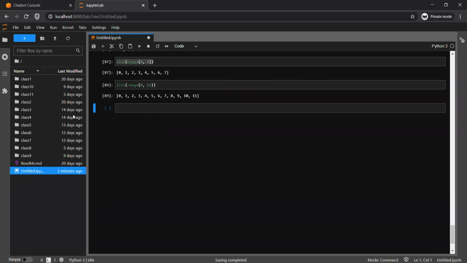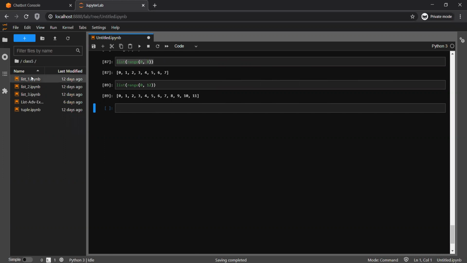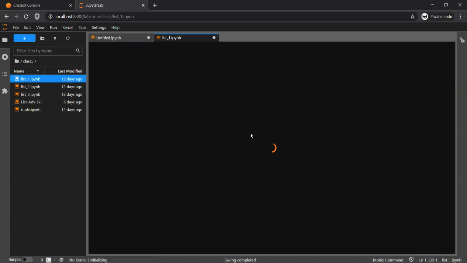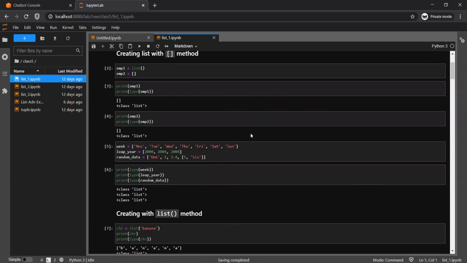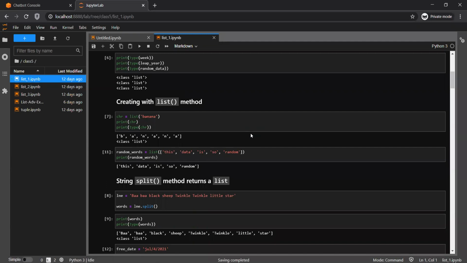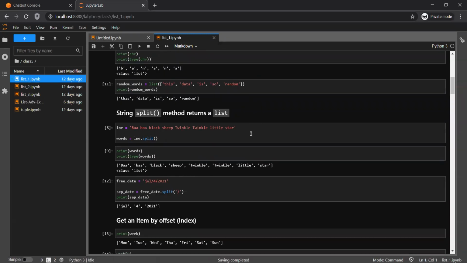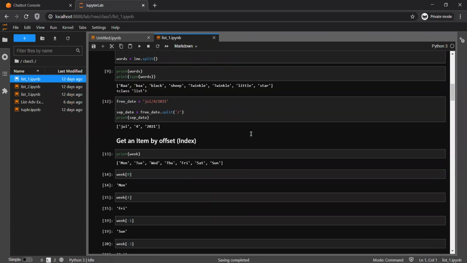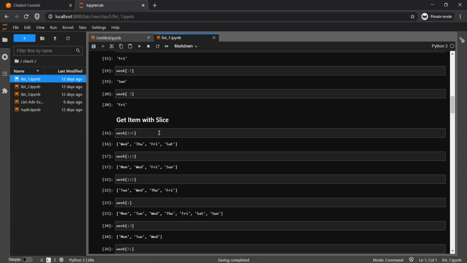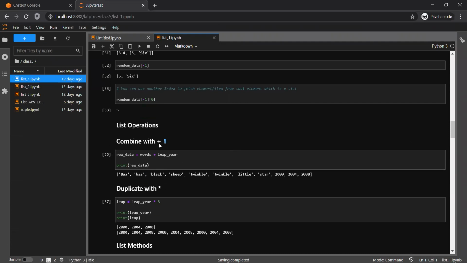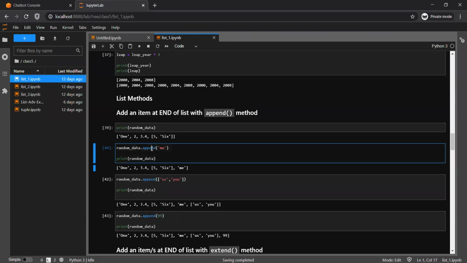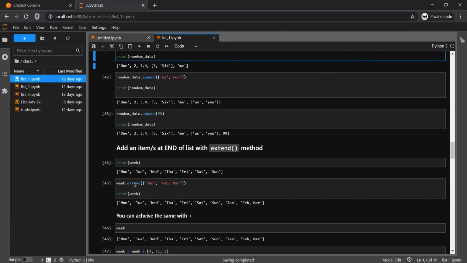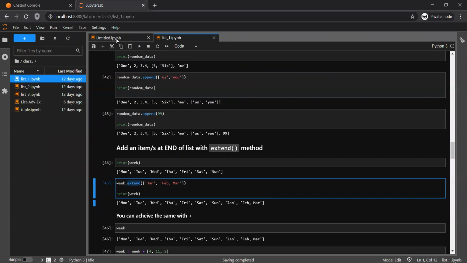I have put a detailed notebook which will explain this if you go through it. If you face any problem, or do not understand anything, let me know. I'm happy to help you understand that. Here I have mentioned slicing operations, plus duplicating with the star method. If you see, the append is there, extend, why is it not working here.